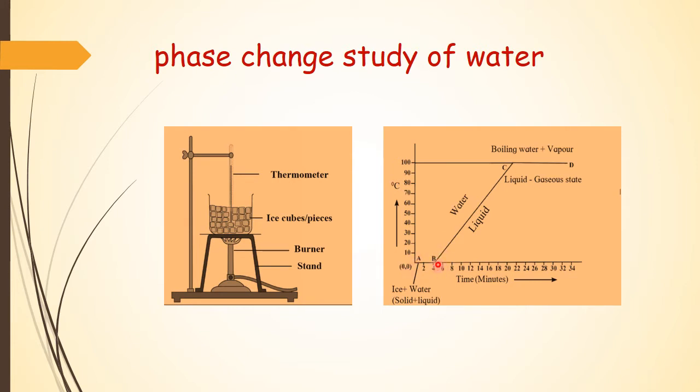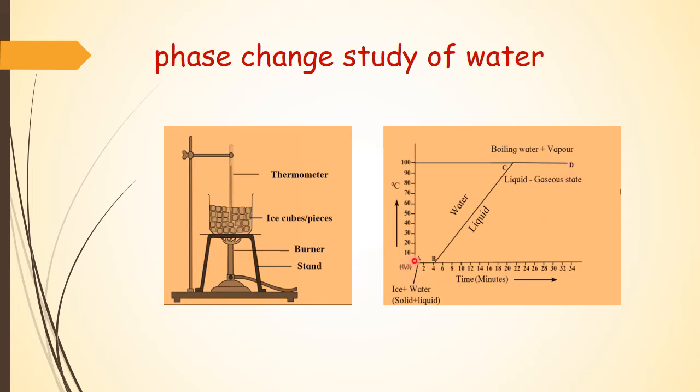After that, slowly the temperature of water starts increasing. It increases up to 100 degrees Celsius. Then once again it will remain constant till the entire water gets converted into vapors.